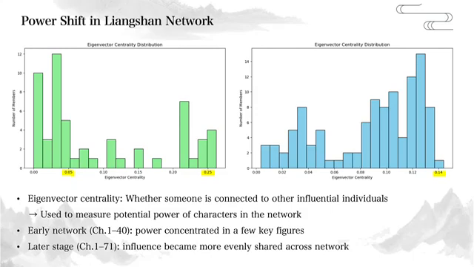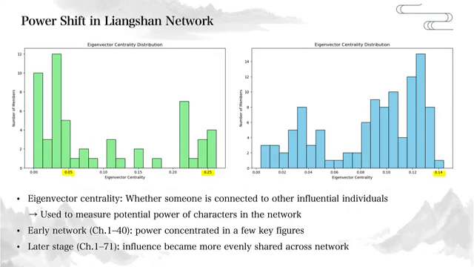In the early stage, most characters had very low eigenvector centrality, below 0.05, meaning they were still on the edge of the network. At the same time, a few people had much higher values, above 0.25, showing that early influence was mainly held by just a few key figures who controlled how information and resources flowed.